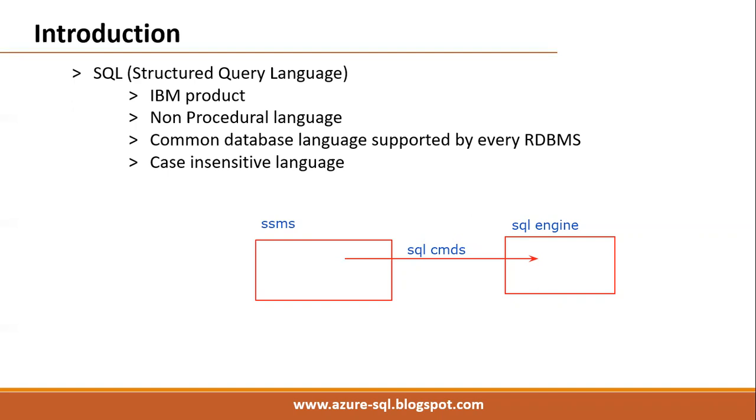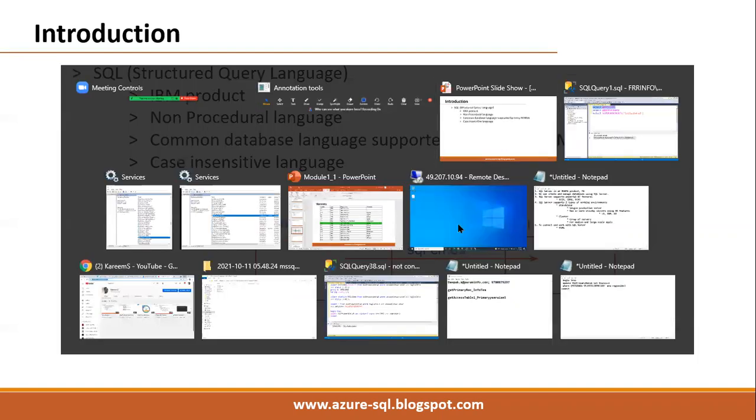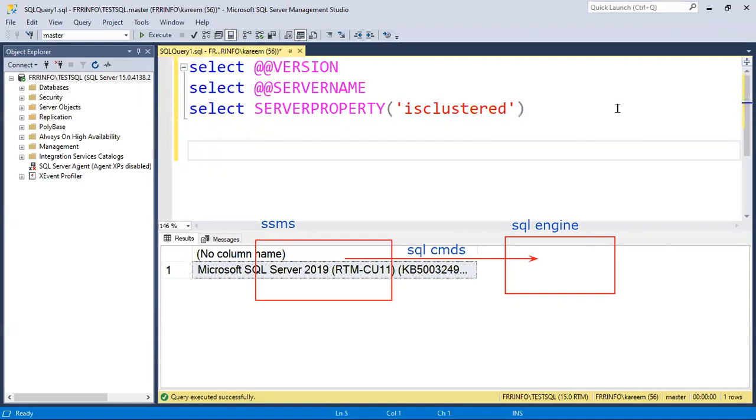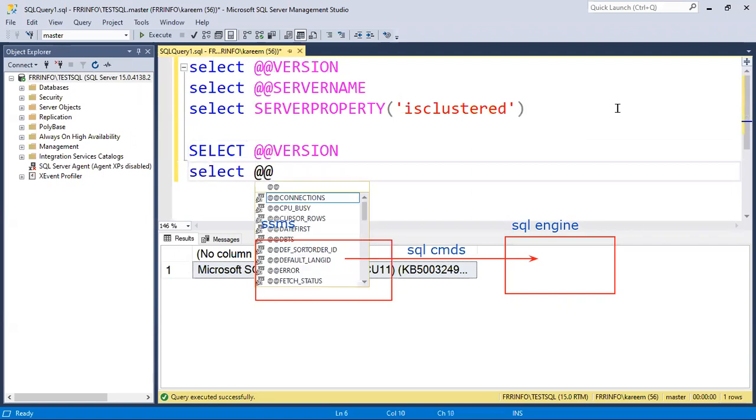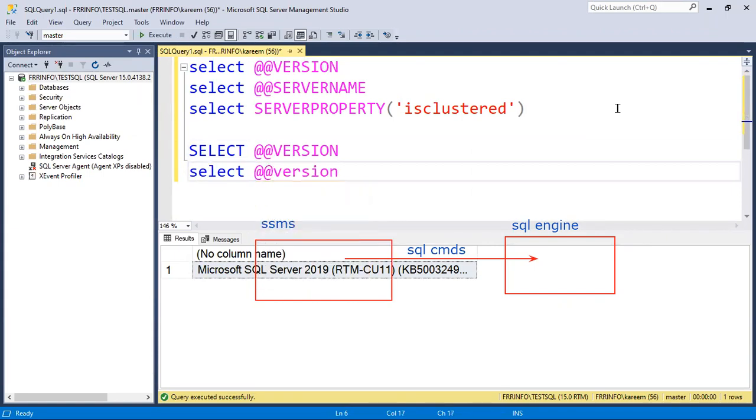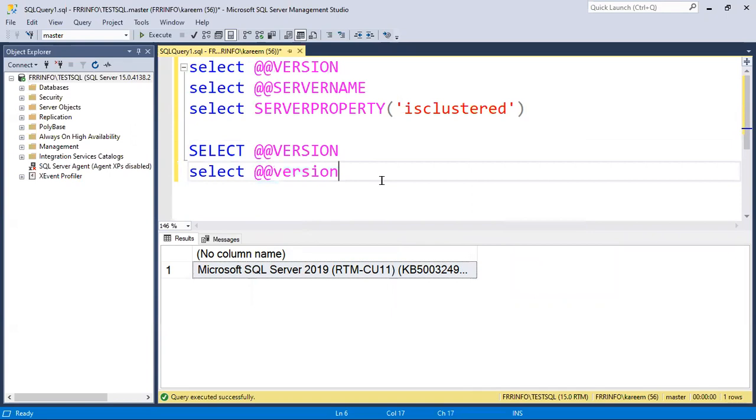We have seen we can type in capital letters, like SELECT @@VERSION. We can write in small letters also, select @@version. No error, we are getting the output. That's why we are calling it a case insensitive language, which means not case sensitive. We can write in any case, uppercase, lowercase, any.